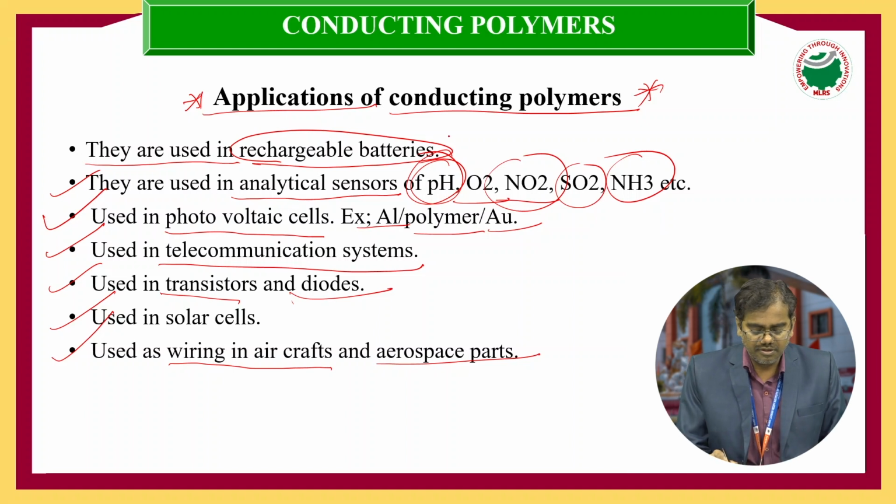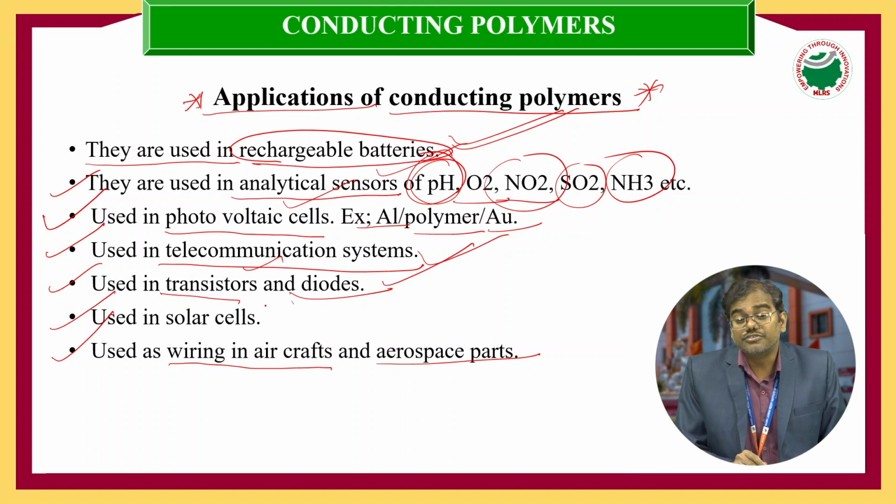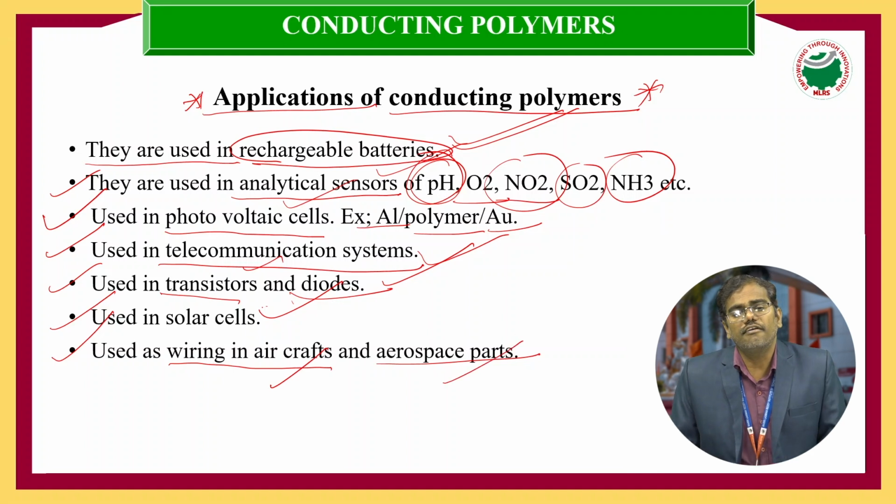These are the most important applications of conducting polymers, which we can use for various purposes. One is rechargeable batteries. The conducting polymers are used in analytical sensors and also in photovoltaic cells, telecommunication systems, transistors and diodes, solar cells, and also in aircraft and aerospace parts. So these are the major important applications of conducting polymers.